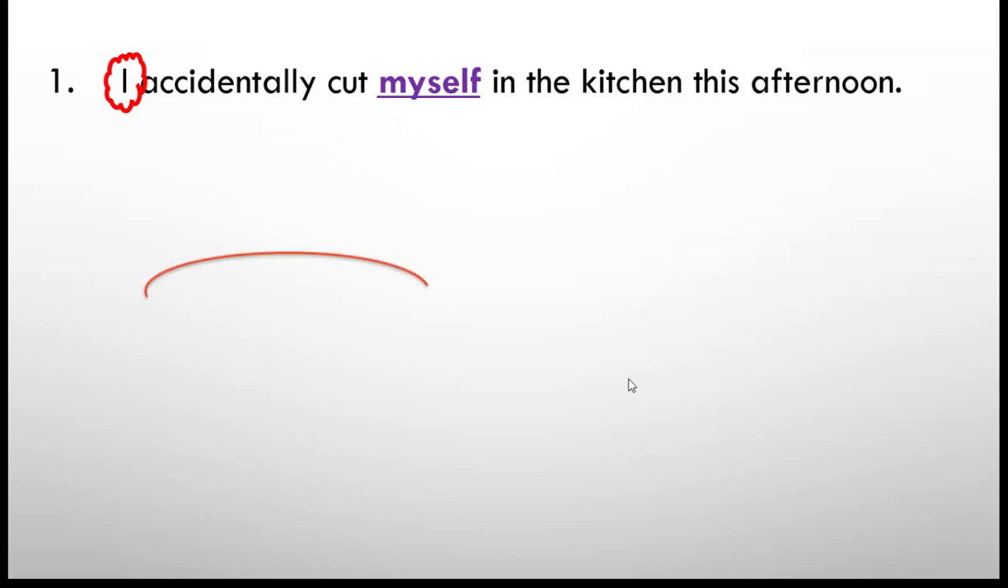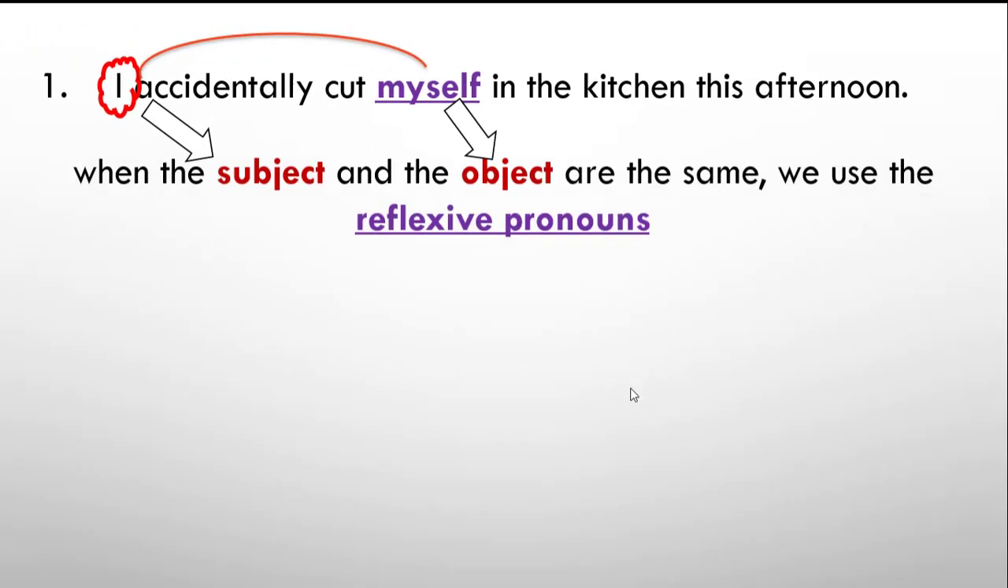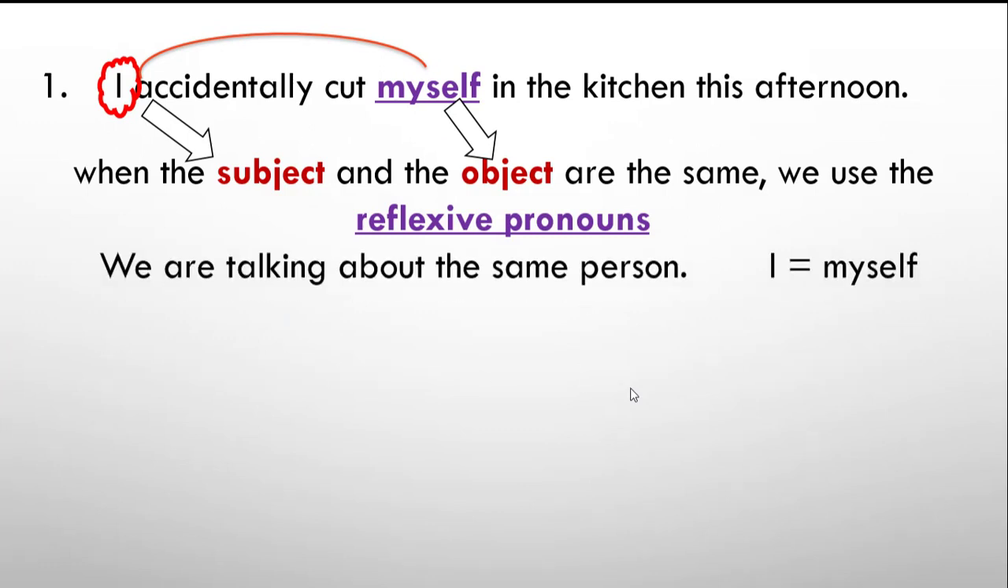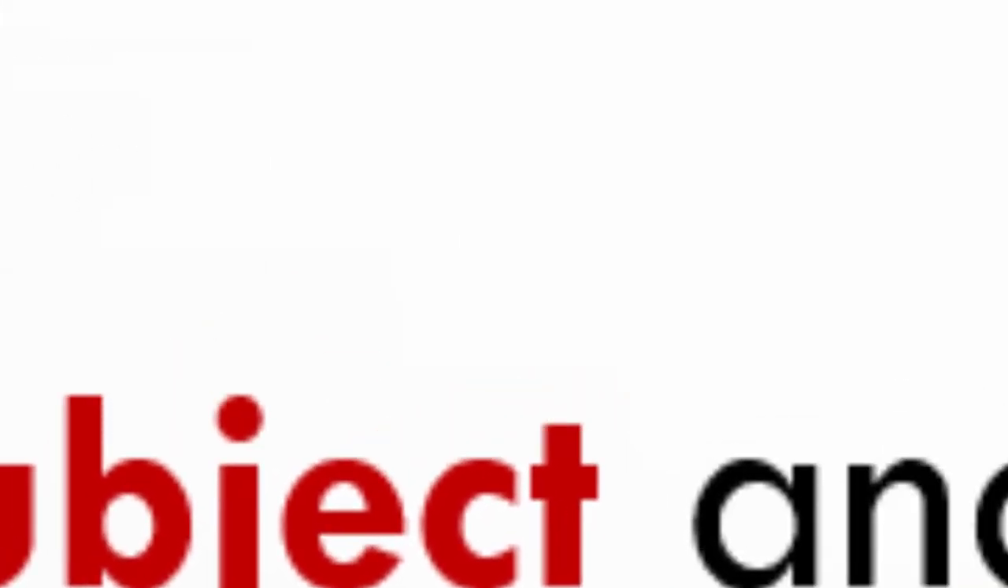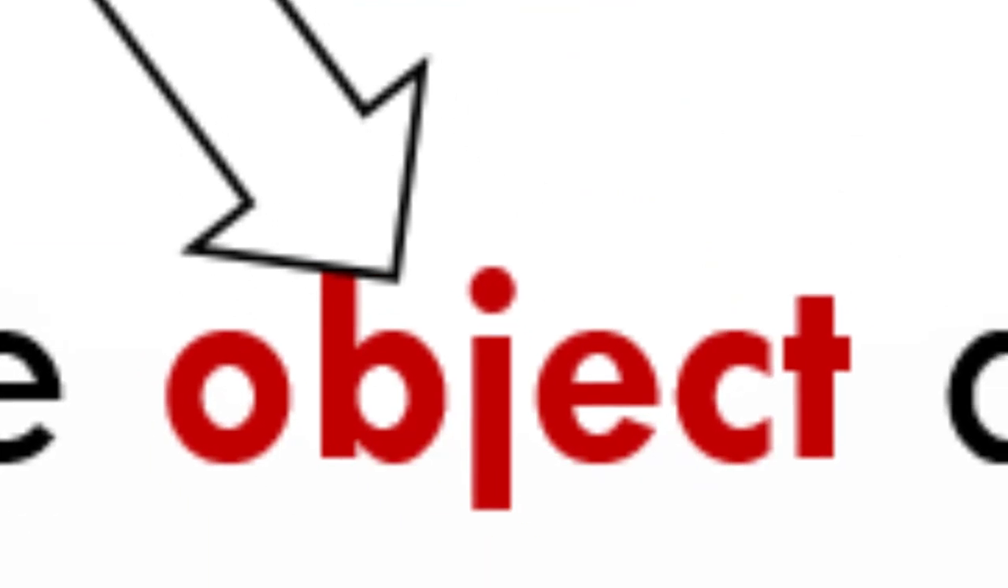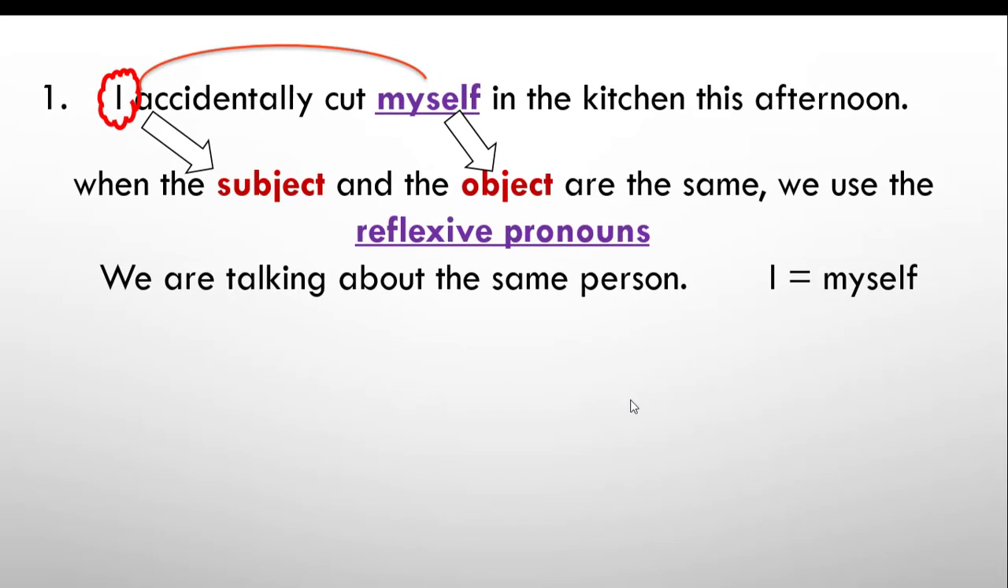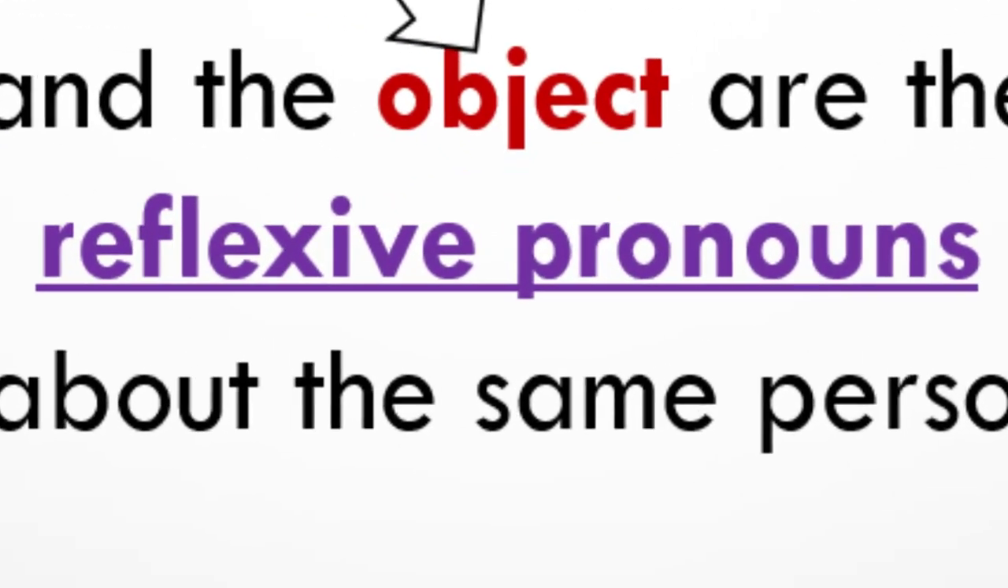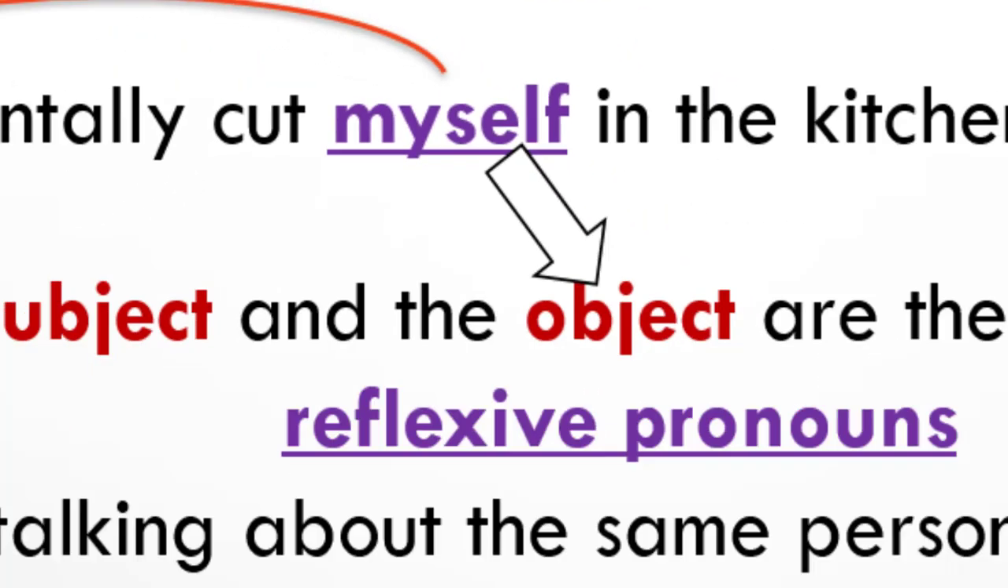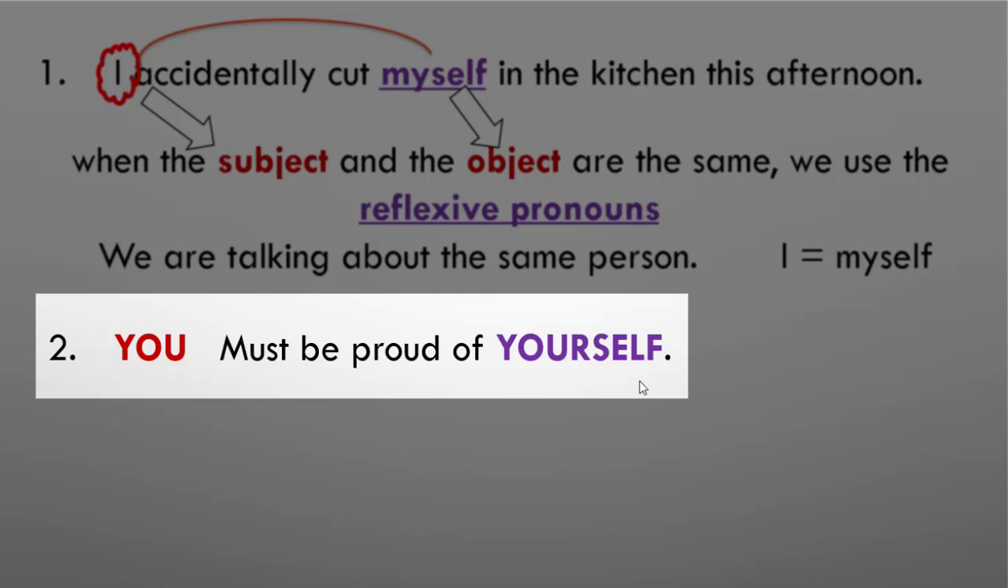And here, when I say this sentence, it means that we are talking about when the subject and the object are the same. We use the reflexive pronoun, which means that we are talking about the same person. So the only difference here is that I is used as a subject and myself is used as an object. And here we are in front of the first reflexive pronoun, which is myself. Number 2, you must be proud of yourself.